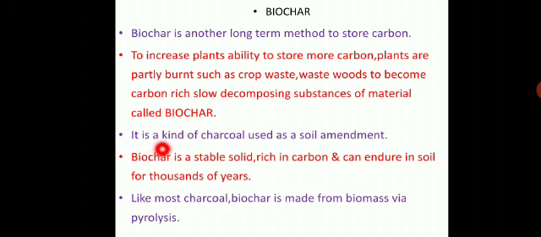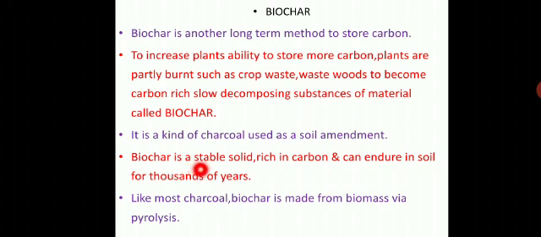Then it is a kind of charcoal used as a soil amendment, because charcoal plays a major role in the growth of the plant also, so we call it biochar. What does biochar look like?